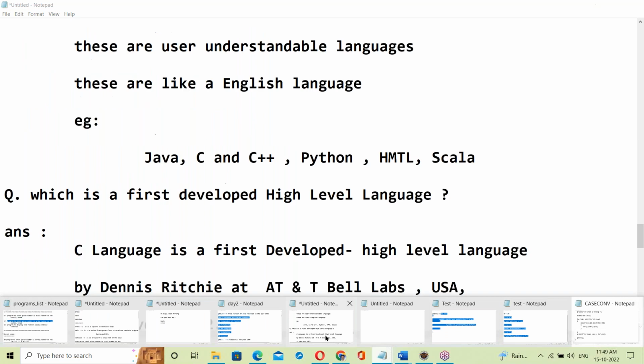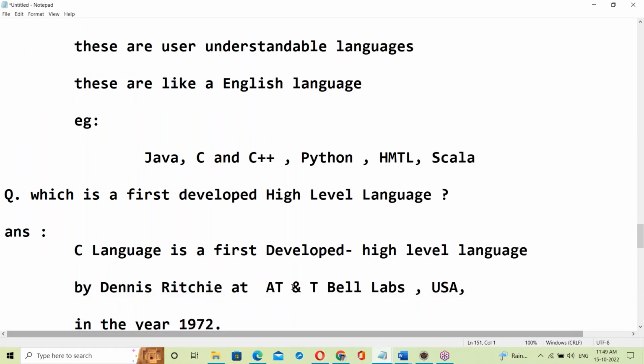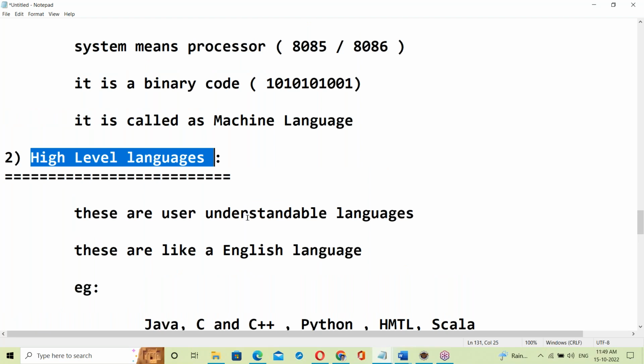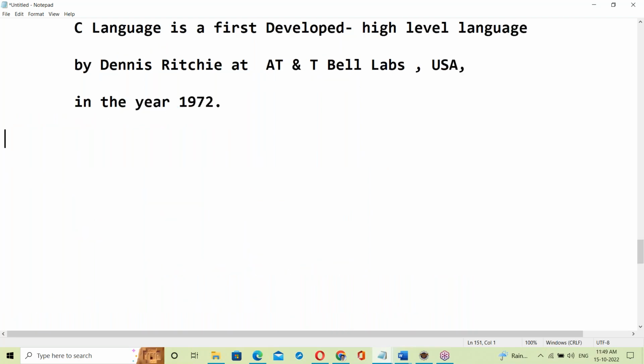Yes, they are high level languages, but the computer doesn't know about high level language. This high level language has to be converted into binary code, which means system understandable language. Who will convert it? Any idea? Interpreters or compilers.